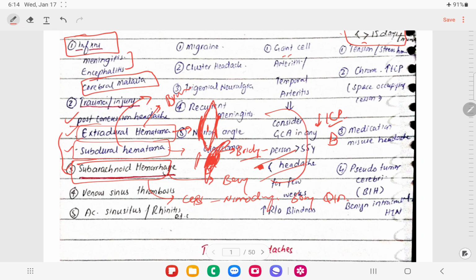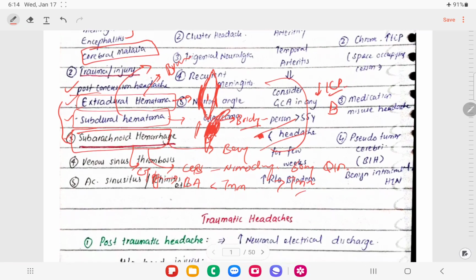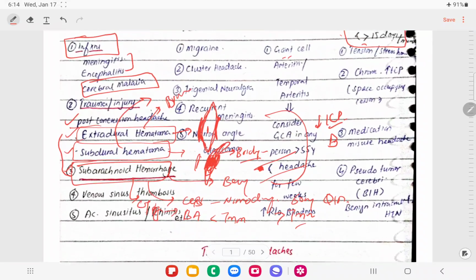So I think I have covered most of the treatment in these patients. For subarachnoid hemorrhage, we need to get a CT angiogram and check the size of any aneurysm. If it is less than 7 mm, we just manage conservatively. If it is more than 7 mm, we go for clipping and coiling of these aneurysms.